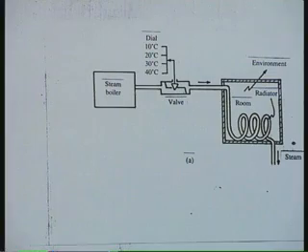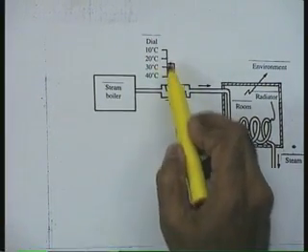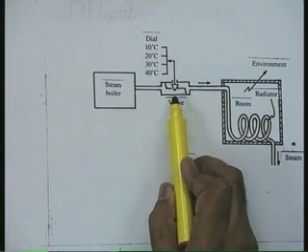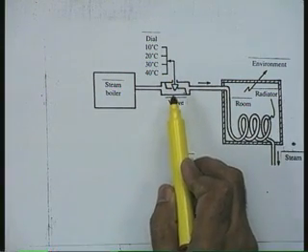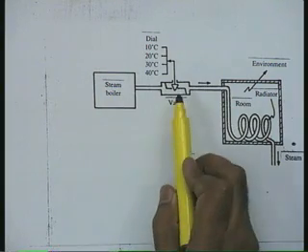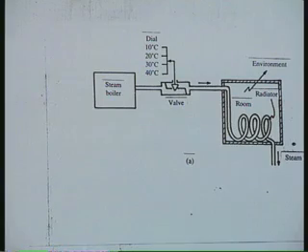In this scheme, as is visible before you, I have this dial setting. This dial setting is going to exert a proportional control on the valve opening, and depending upon the valve opening, the flow of steam is going to be controlled.